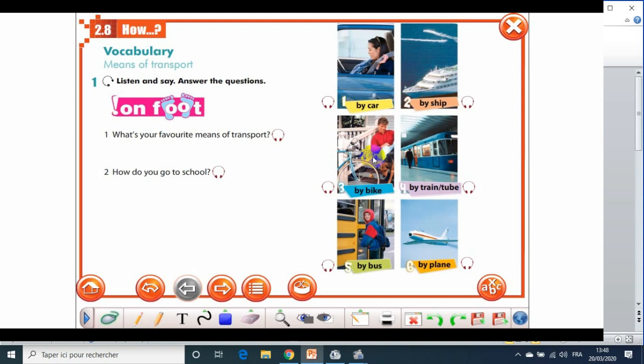Page 42 in your textbook. So what do you mean by means of transport? Means of transport are the vehicles that you can use to travel or carry goods in.